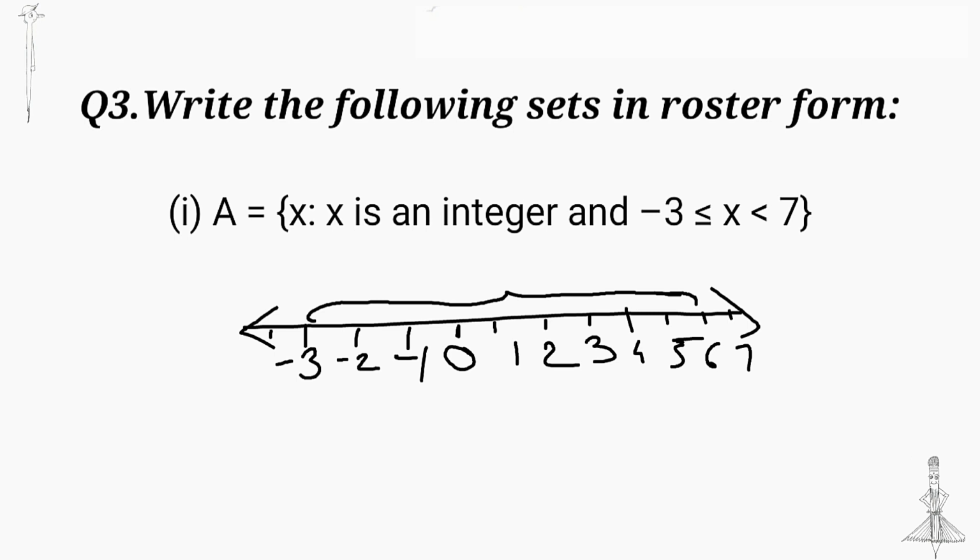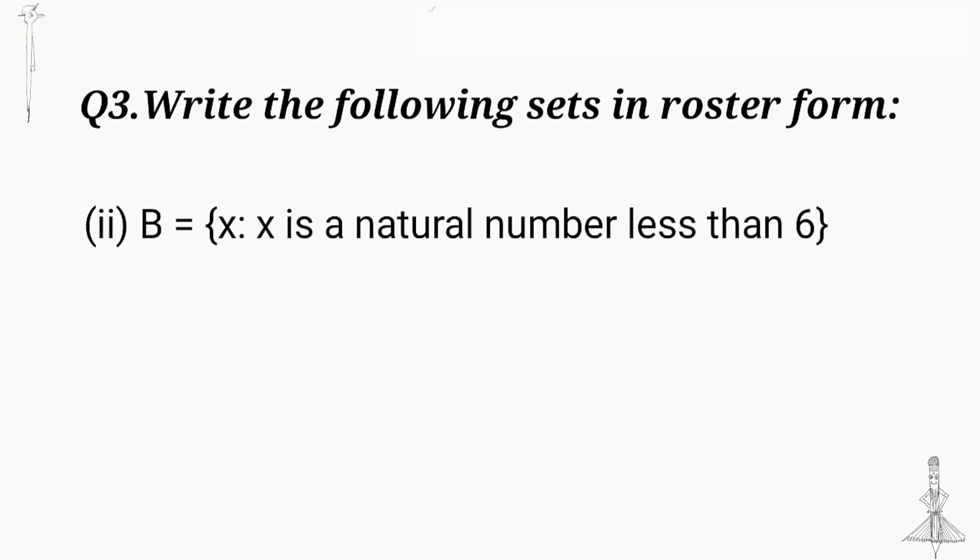We can write minus 3 to 6. Next question. x is a natural number less than 6. We know natural numbers start with 1 and here we define the set less than 6. So the set is {1, 2, 3, 4, 5}.